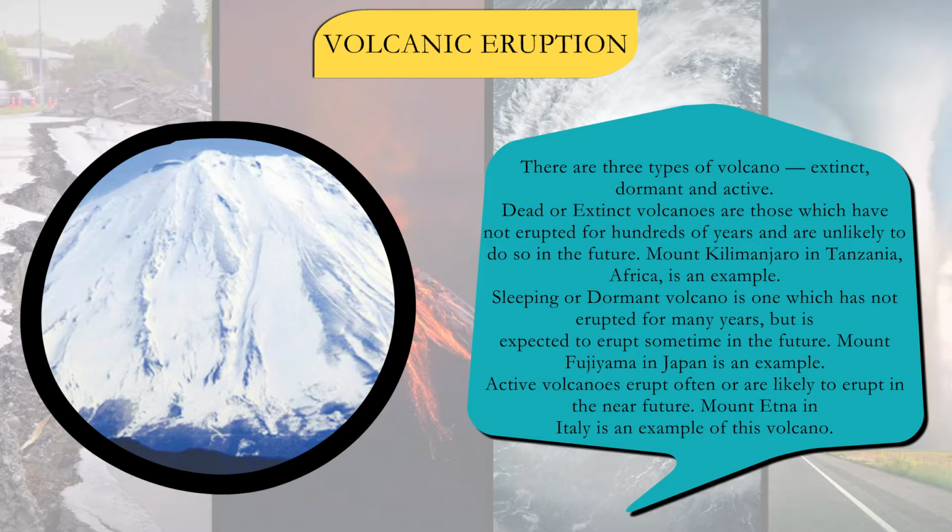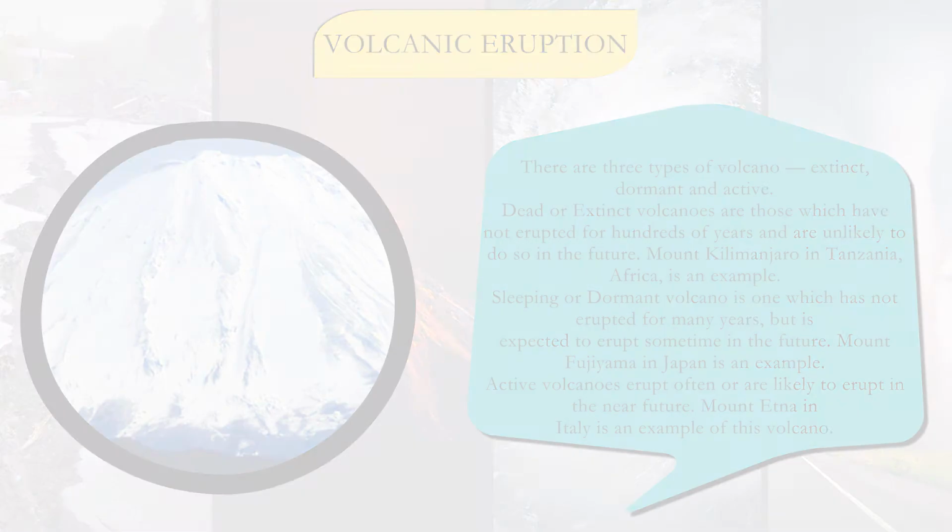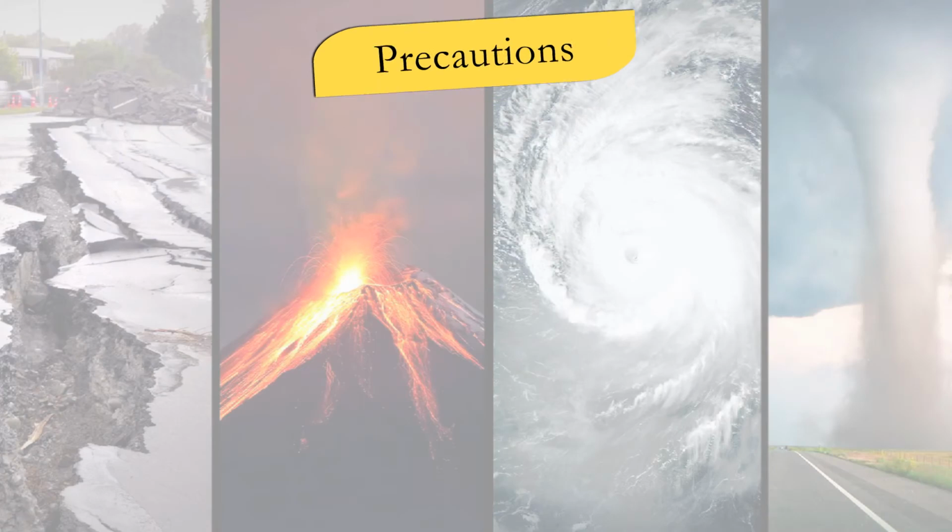Mount Fujiyama in Japan is an example. Active volcanoes erupt often or are likely to erupt in the near future. Mount Etna in Italy is an example of this volcano.